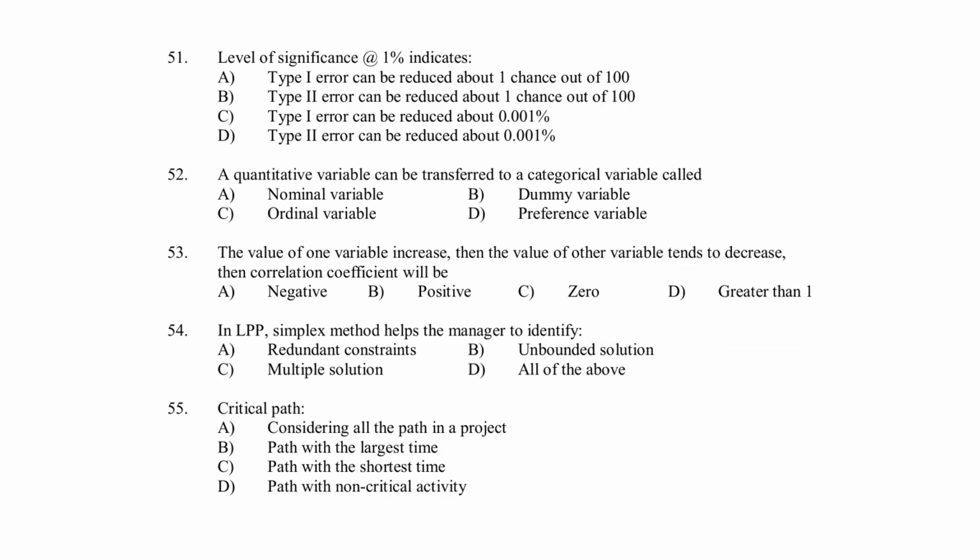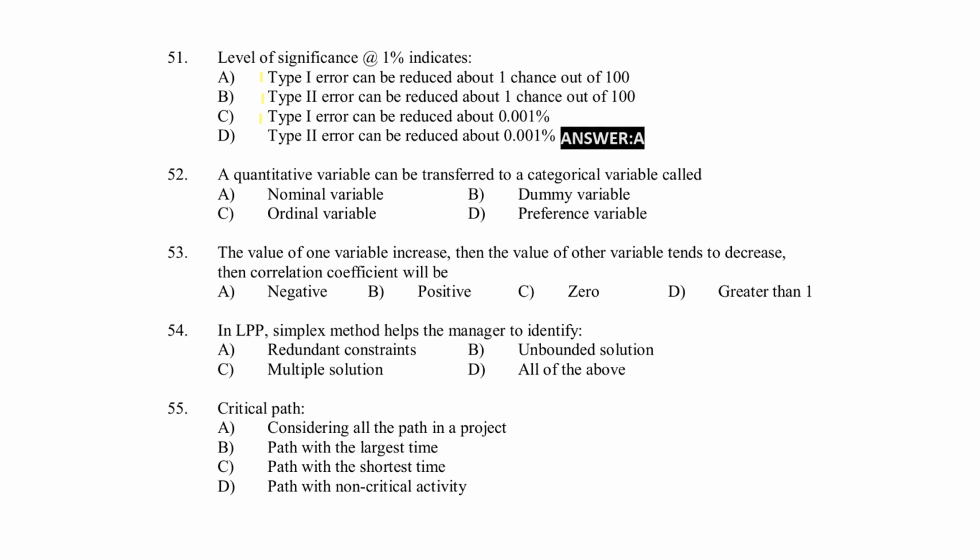Next, level of significance at 1% indicates type 1 error can be reduced to 1 chance out of 100. Type 2 error can be reduced about 1 chance out of 100. Type 1 error can be reduced about 0.001 percentage. Type 2 error can be reduced about 0.001 percentage.